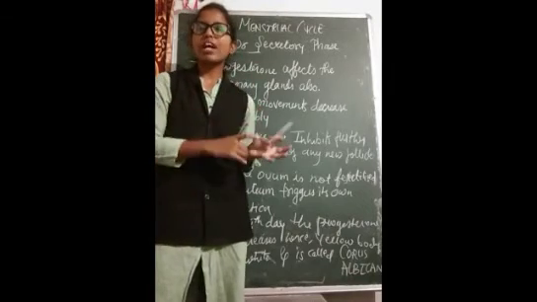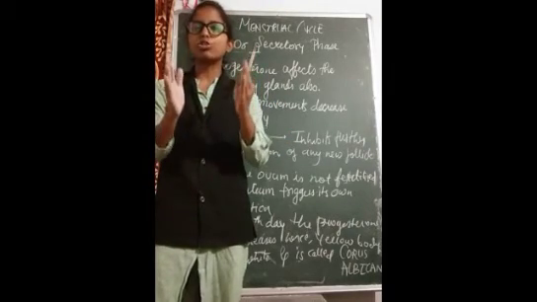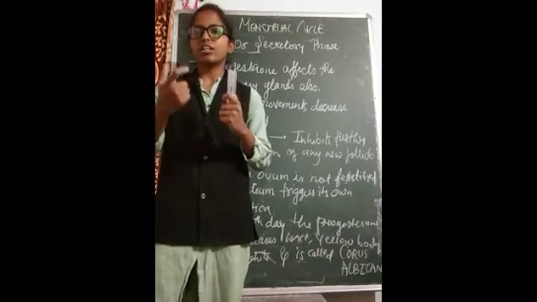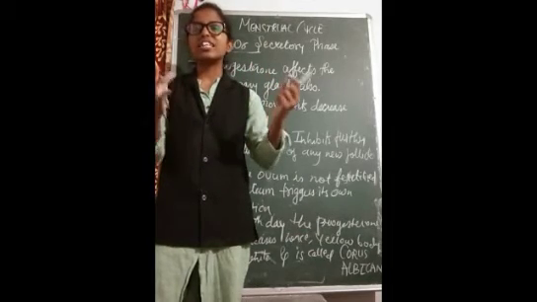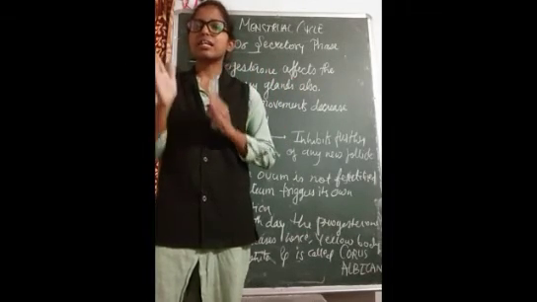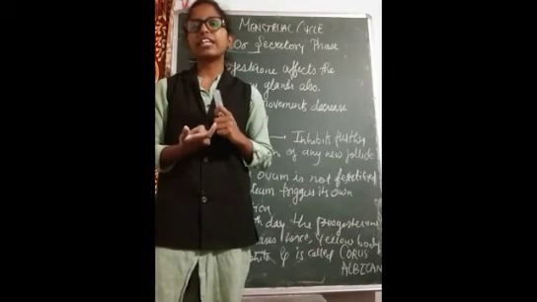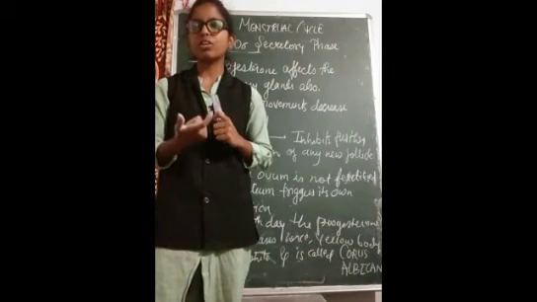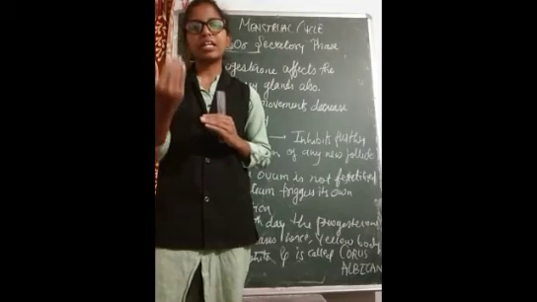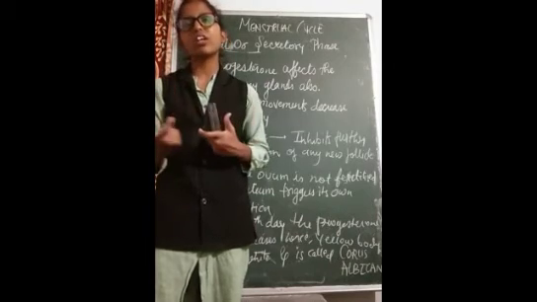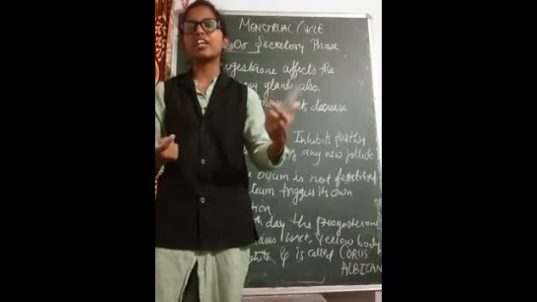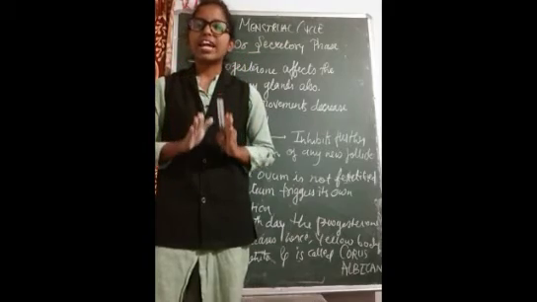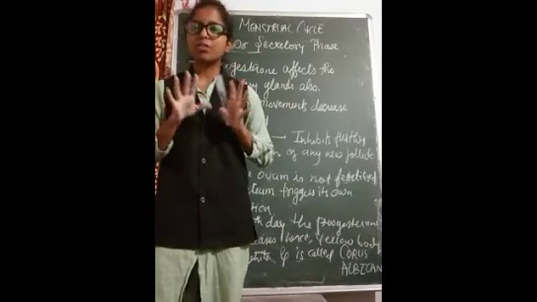This hormone controls the pituitary gland to release FSH and LH. As the hypothalamus is inhibited, it will stop secreting GnRH, so it will not stimulate the pituitary gland, and there will be no further secretion of FSH and LH. The level will not rise further, it will decrease.